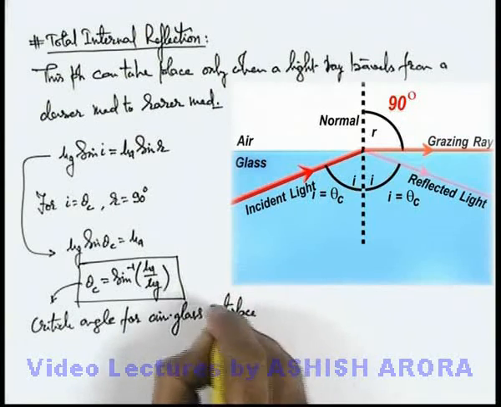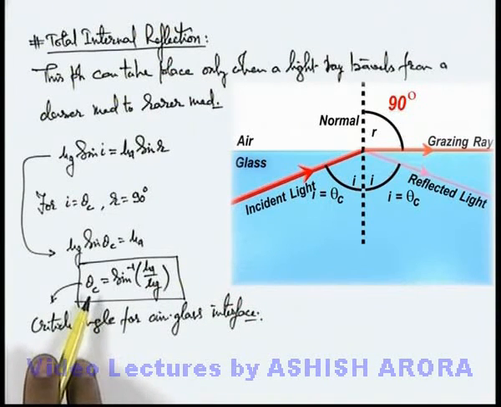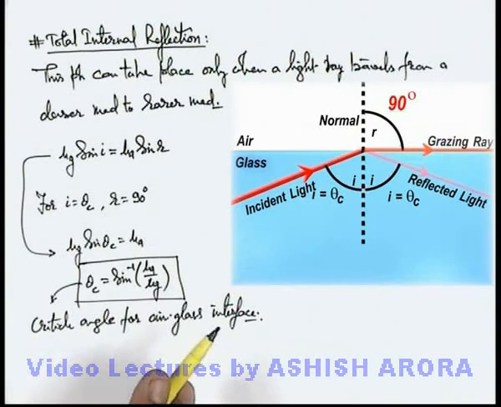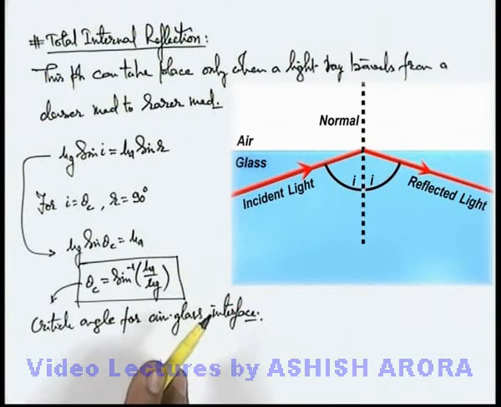Now if the angle of incidence is increased beyond the critical angle, no refracted ray can exist, and as soon as the value of I is slightly increased, the overall intensity of light is reflected in the form of a reflected ray only, and no refracted ray will exist after I is more than theta c. If I is less than theta c, both rays will exist and the reflected ray is quite faint. But beyond theta c, only the reflected ray will exist and no refraction will take place. And this is the state we call total internal reflection.